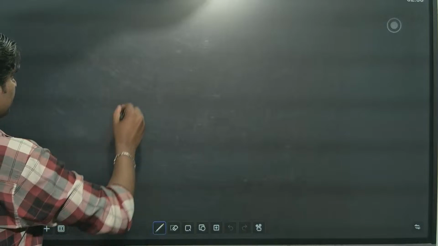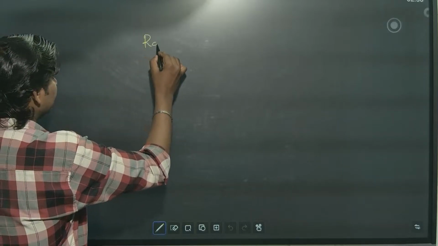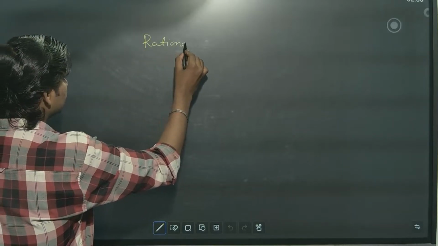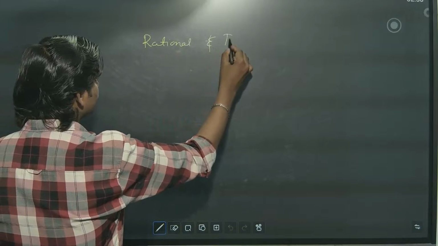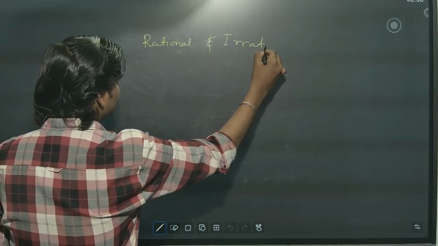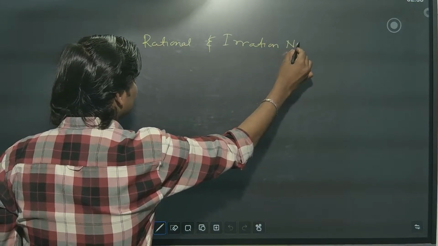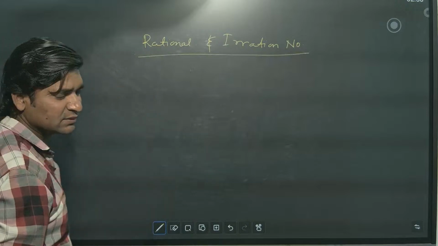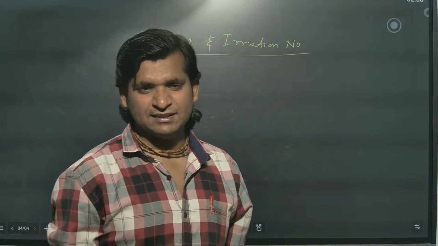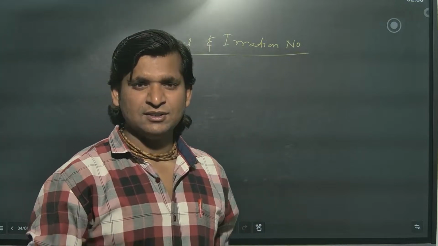So first thing, they will ask about prime numbers. Second thing, they will ask SCF and LCM. Third, the most important thing, rational and irrational numbers. Very important concept. This is the last and most important concept. For each topic, I'll take 10 to 15 minutes to combine.